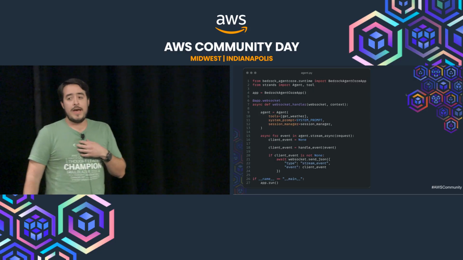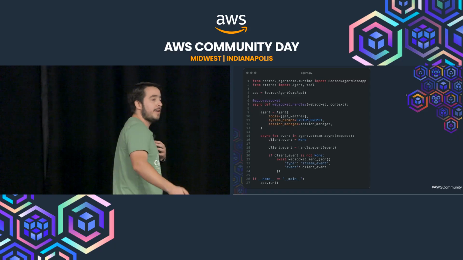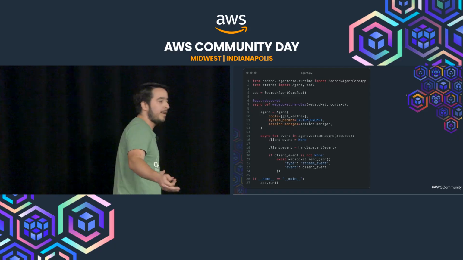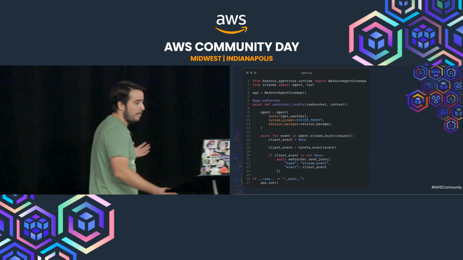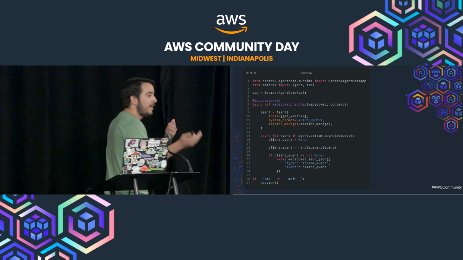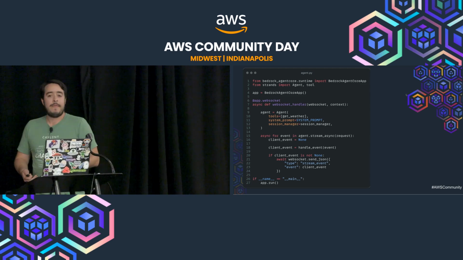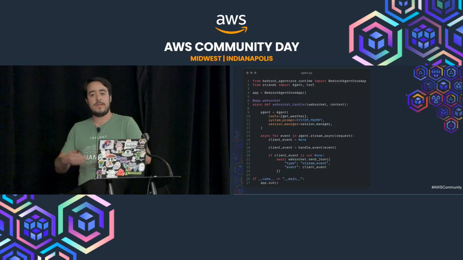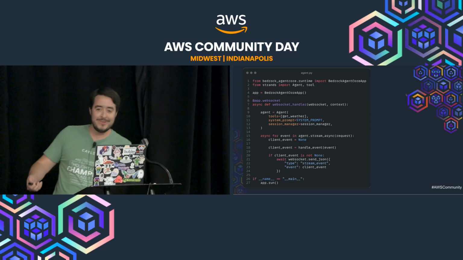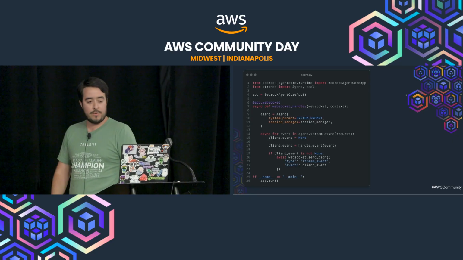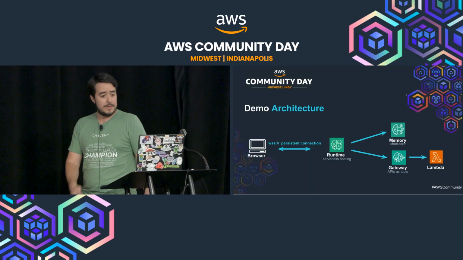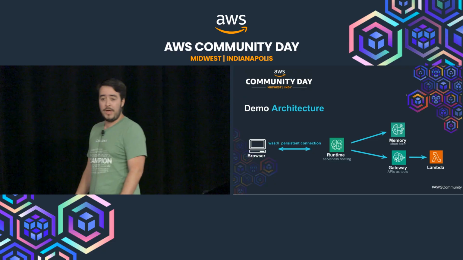But imagine that you start building more agents, and they're all using weather data. You don't want to keep copying and pasting that function into all your agents. So how do you expose it so that more agents can use it? And that's where AgentCore Gateway comes into play.